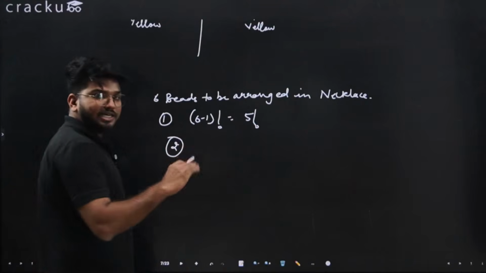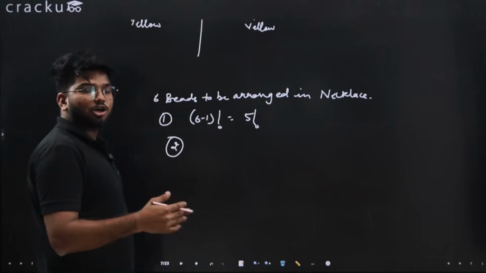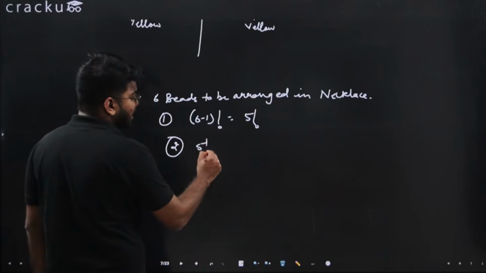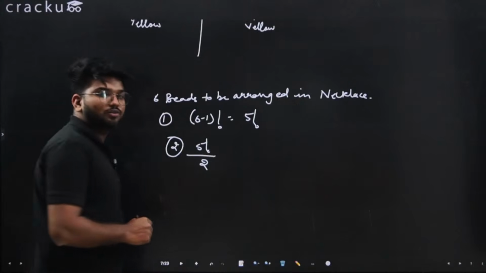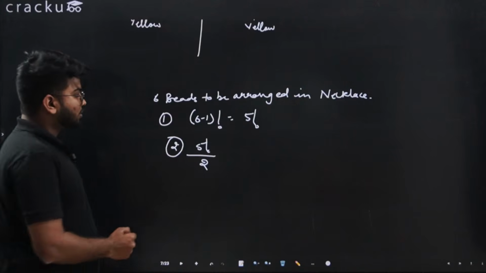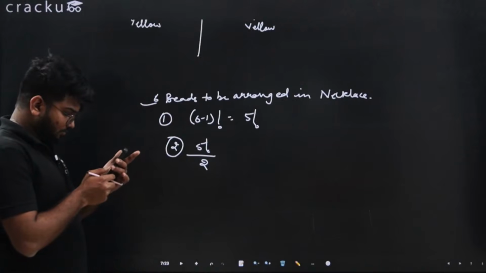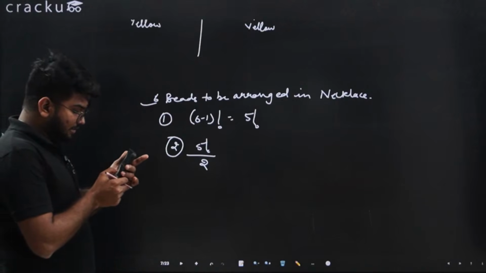Second, because it can be flipped, every case already has its duplicate case, which is the opposite case. So we have to remove that duplication by dividing by 2. So this should be the arrangement for 6 beads. I hope this is clear.